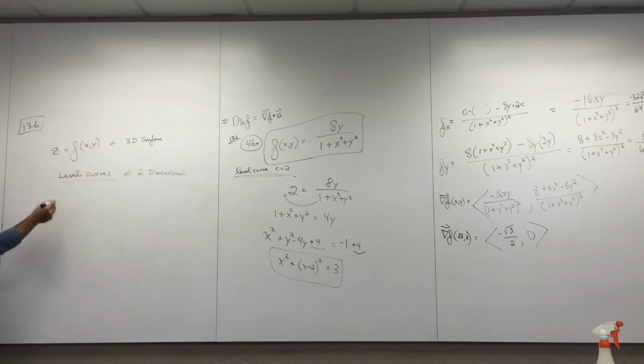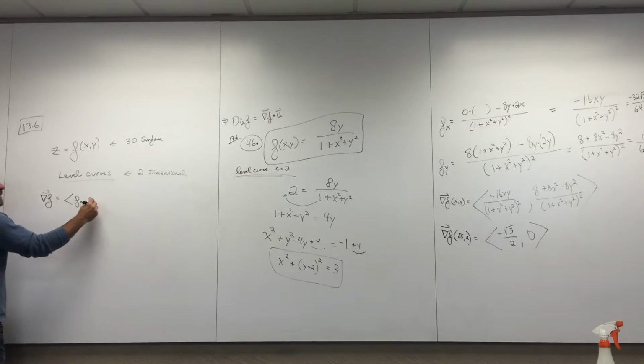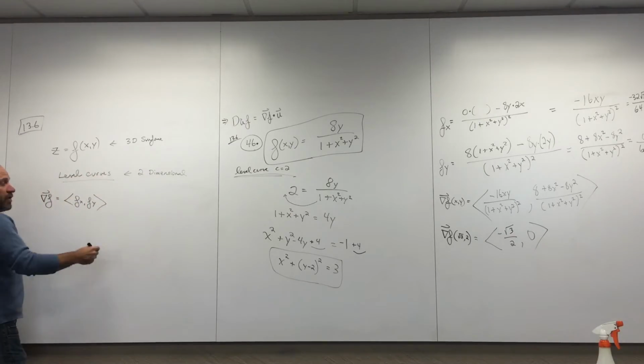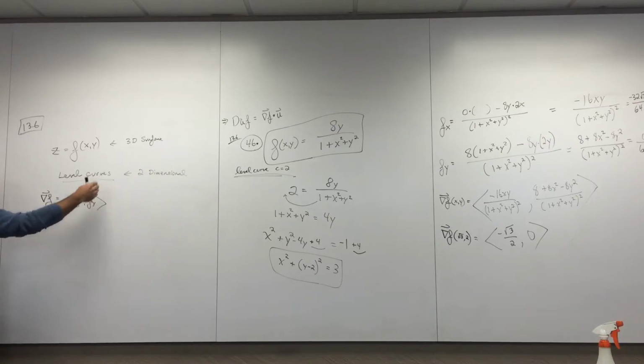And then we had this big discussion of how the gradient, and by the way, the gradient is a 2D vector. It is fx, fy, so it's easily drawn in two dimensions, and when you draw it, it's perpendicular to this level curve. This drawing is all in 2D.